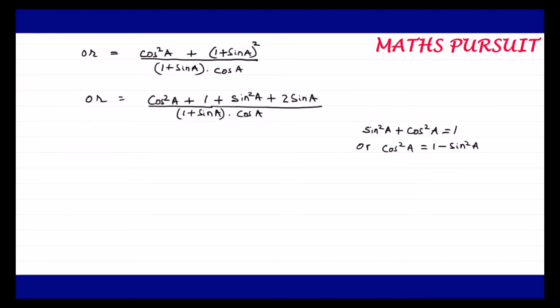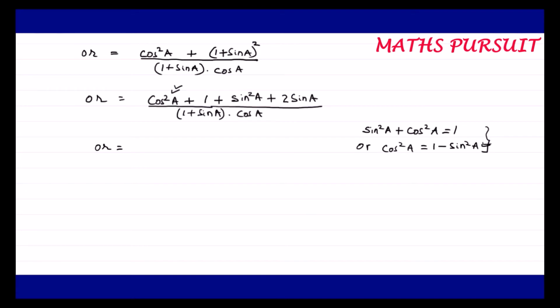Guys, please pay your attention here. We know that sin square A plus cos square A is equal to 1, or I can write cos square A is equal to 1 minus sin square A. So I am going to utilize this cos square A, which I got as 1 minus sin square A, and put it in my given equation in the next step. Instead of cos square A, I am going to utilize 1 minus sin square A, what we got from here.